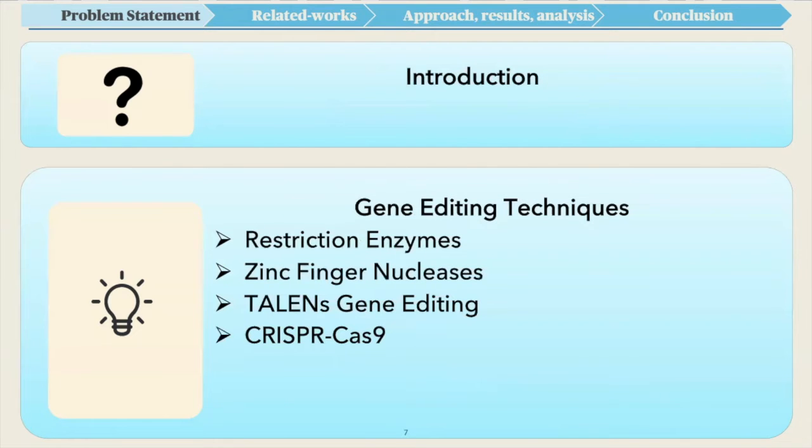There are four main techniques used for gene editing: restriction enzymes, zinc finger nucleases, TALENs gene editing, and then in 2012, scientists discovered a new method called CRISPR-Cas9, which is based on the defensive mechanism that existed for a long time in bacteria to fight off invading viruses.